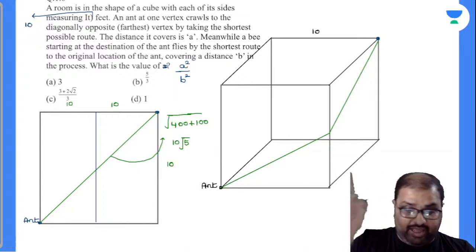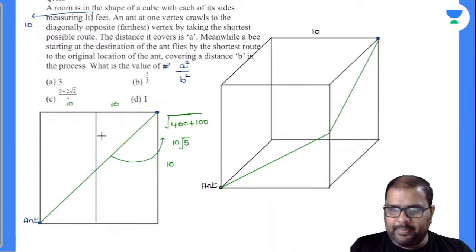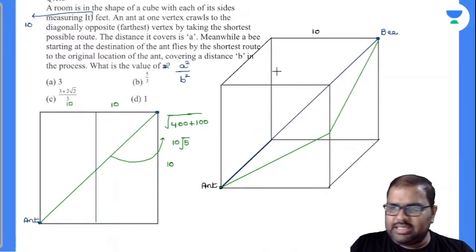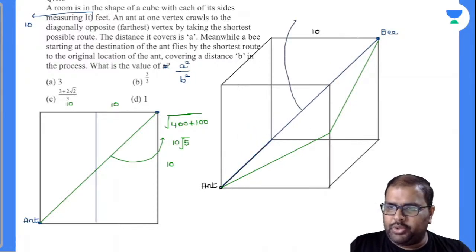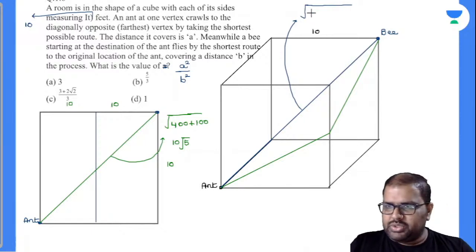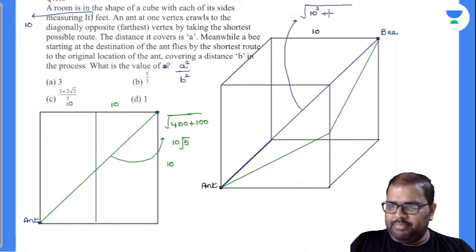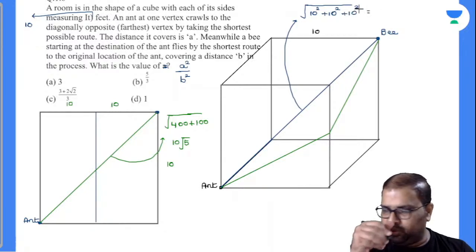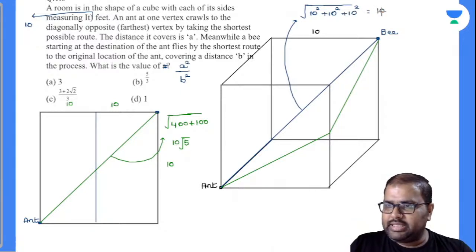Now the bee can fly. The bee travels from here and comes back to the position where the ant is. The bee can fly happily. So the bee's travel direction will be like this. Yes or no? Now what will this line be? This is nothing but the body diagonal of the cube. The body diagonal of the cube is the square root of L square plus B square plus H square. Of course in a cube L, B, H are the same. So 10 square plus 10 square plus 10 square, totally this is 10 root 3.